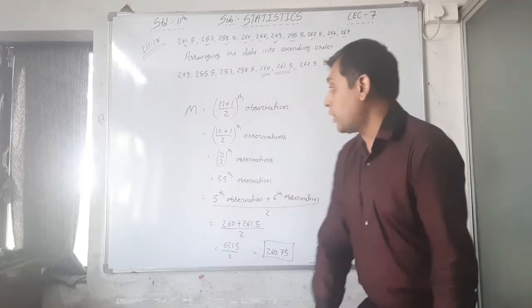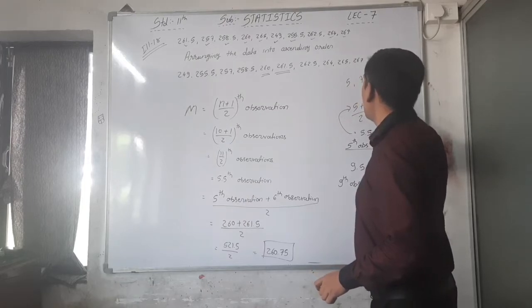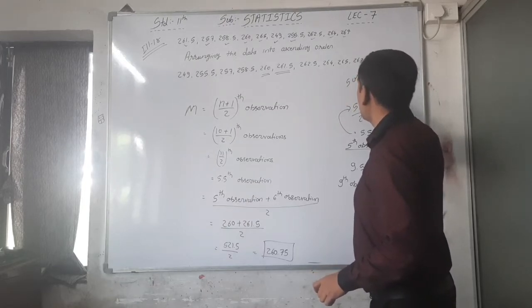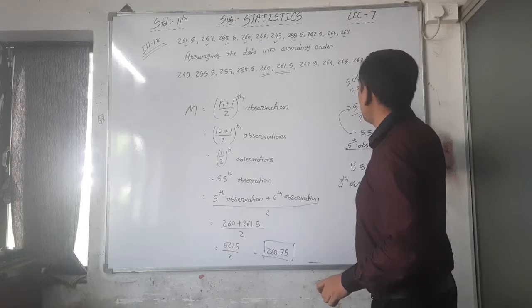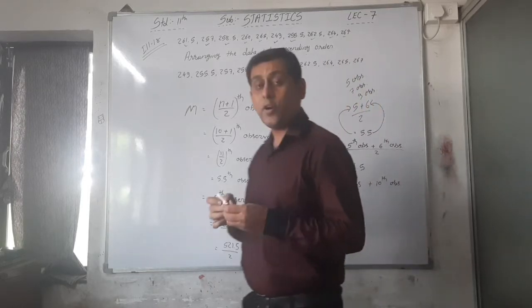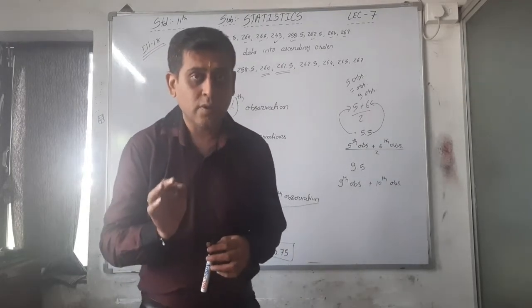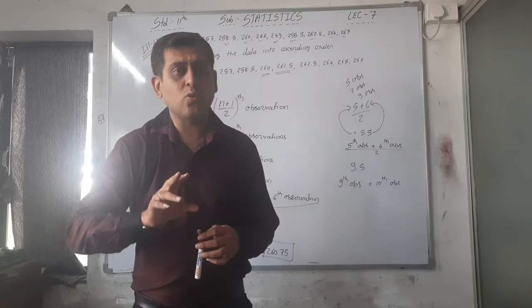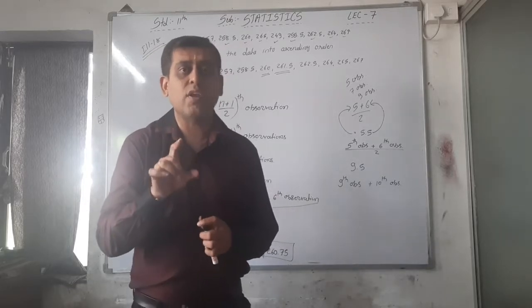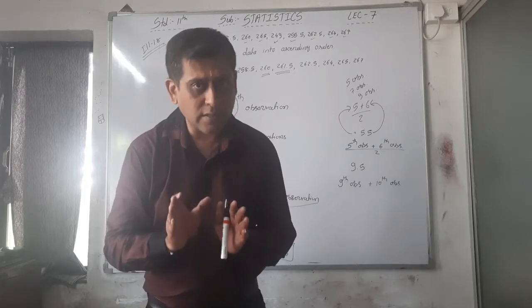Okay, so here it is easy whenever we are given an odd number of observations. See, an odd number of observations, that is what? 5 observations, 7 observations, 9 observations. We can find it by the first way, as per illustration number 17, right? 9 plus 1 by 2th observation, that is the 5th observation, and we just write the 5th observation as the answer.